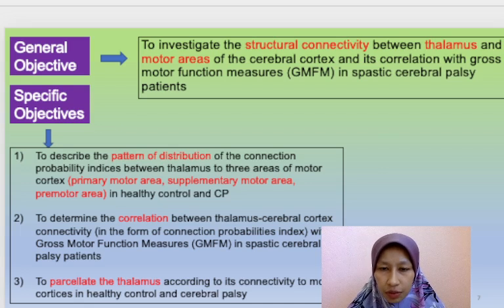There are three specific objectives of this study. First is to describe the pattern of distribution between the thalamus and the primary motor area, supplementary motor area, and premotor area. Second is to determine the correlation between the connectivity and the GMFM score. And the third is to postulate the thalamus according to its connectivity to motor cortices.